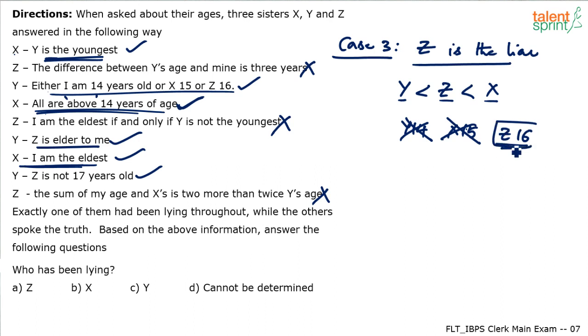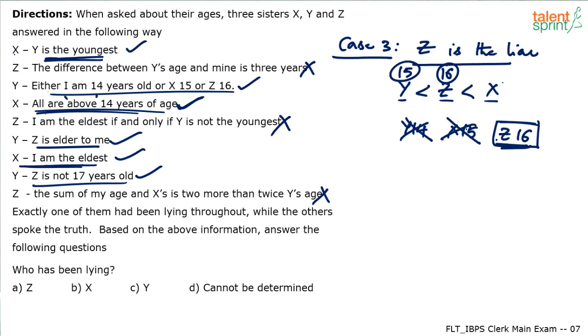So it is decided that Z is 16 years now. Z is 16 years old. So X should be more than 16, Y should be less than 16. Again, Y has to be 15 years only. Why should Y be 15 years? Because all are above 14 years of age. Y cannot be 14. Y should be more than 14 and less than 16. So obviously Y is 15, Z is 16. Right? Now, where is it going wrong? See, this statement also is fine. Y is not 17 years old is also fine.